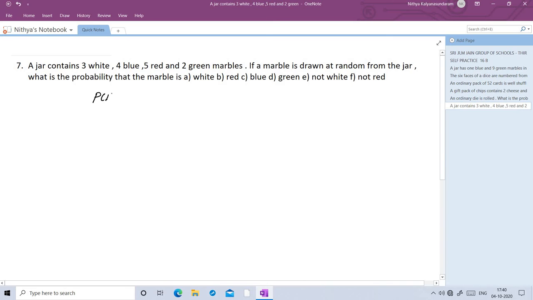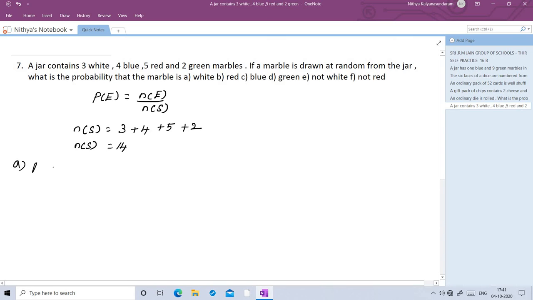Probability of event P of E is equal to n of E by n of S. n of S is the total number of marbles: 3 plus 4 is 7, 7 plus 5 is 12, 12 plus 2 is 14. So total number of marbles n of S is 14.